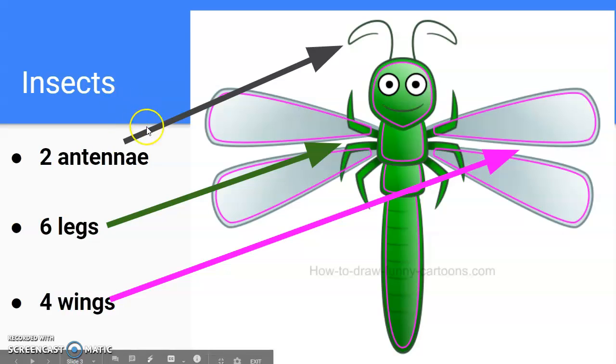Insects. They usually have two antennae, 1 and 2. They have 6 legs, 1, 2, 3, 4, 5, 6 legs. And they usually have 4 wings, 1, 2, 3, 4 wings. But some insects do not have wings.